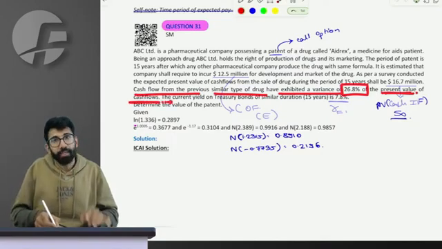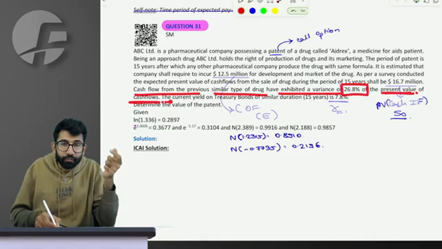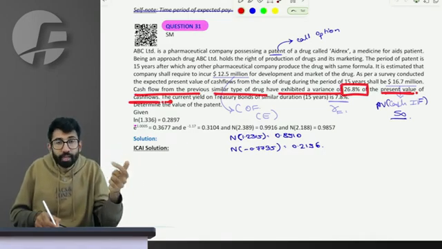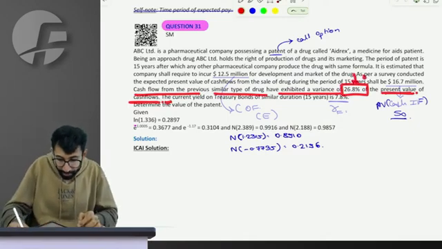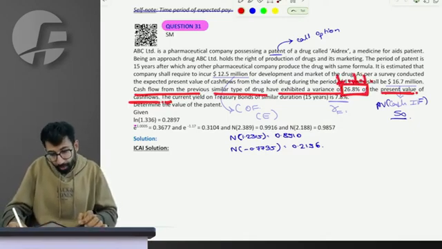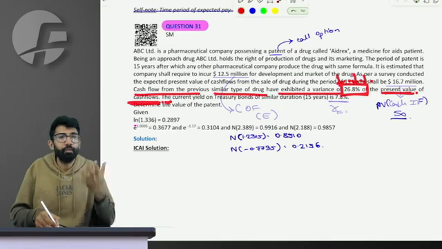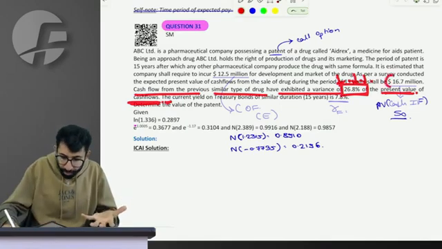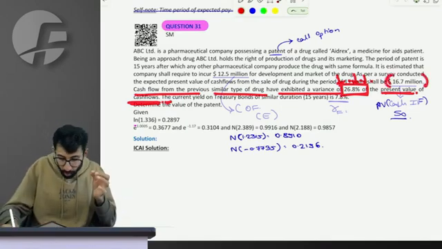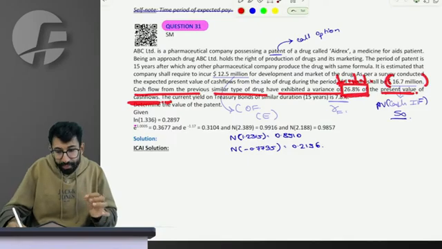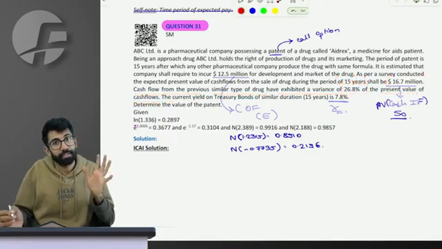Right? In the future year, if we compare the cash flows variance fluctuation, it is 26.8% fluctuation of the present value. Whatever is the present value, how much is it? 16.7. So 26.8% is the variance, right?